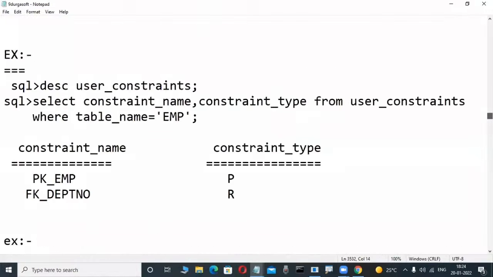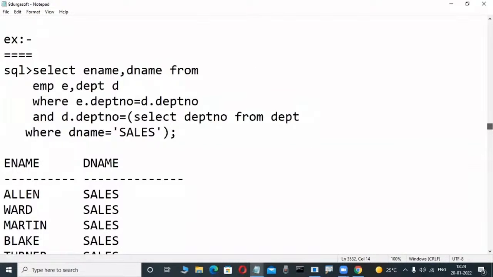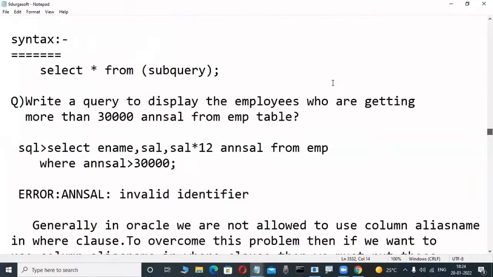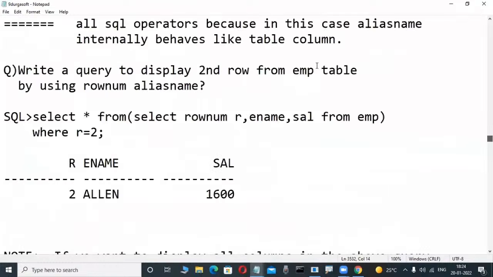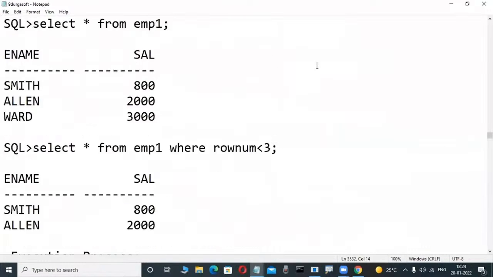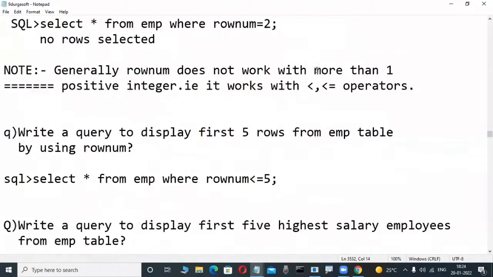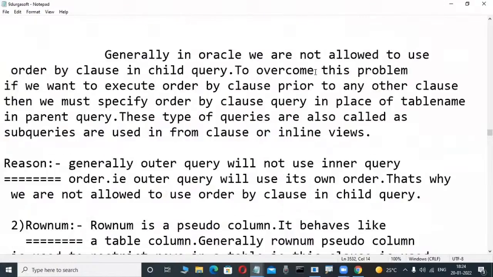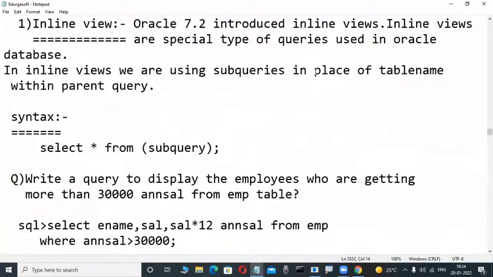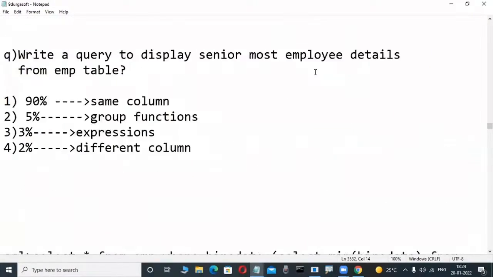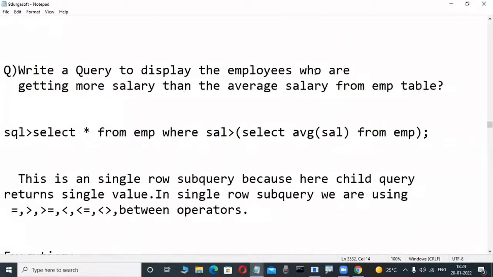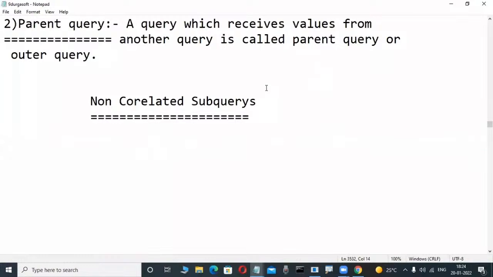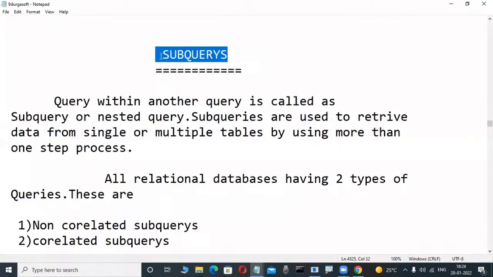Once we are good at those things, we learn subqueries in our course, which is a most powerful concept. A subquery is a query within another query, with only one or two lines of coding. Observe it, these are all the things we are learning. These are main chapters in a database, and subqueries are most powerful.